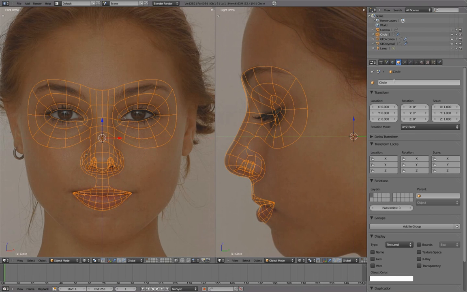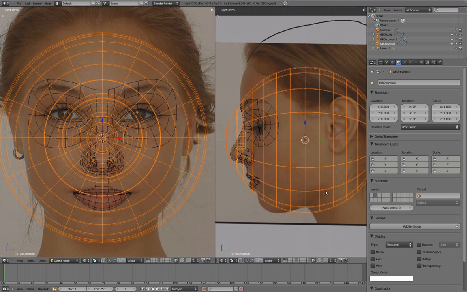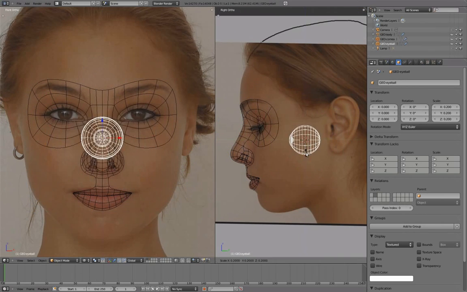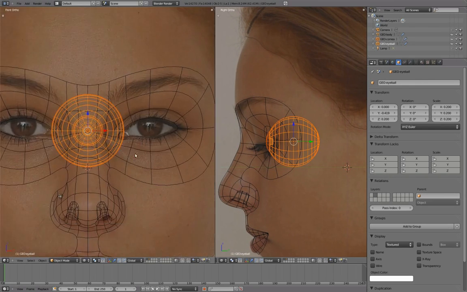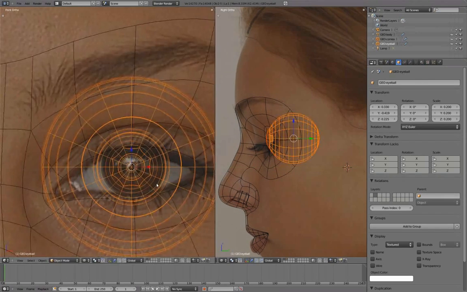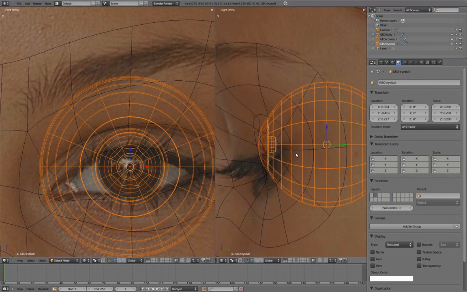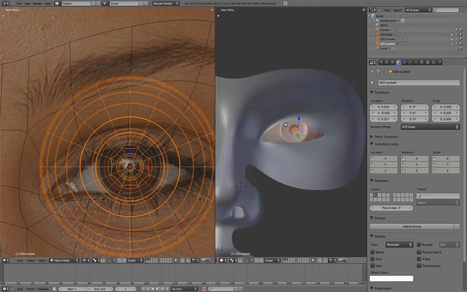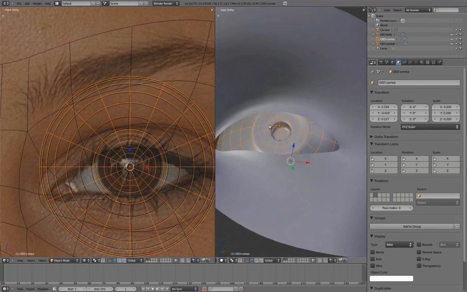We'll name this Geo Body. And now we're ready to start fitting the eyeball. Shift-select the second layer to display the eyeball and cornea. With both selected, adjust scale and placement. We'll switch the display for the cornea back to solid.